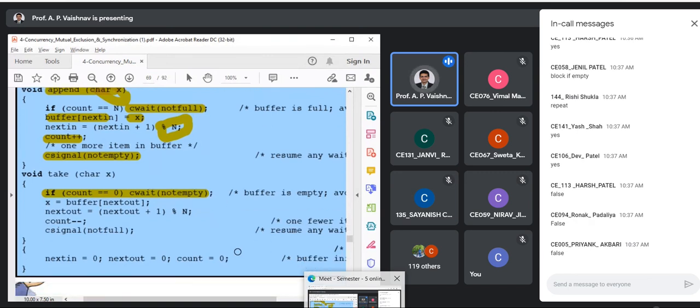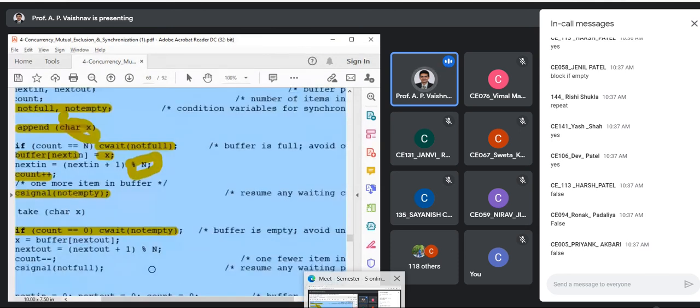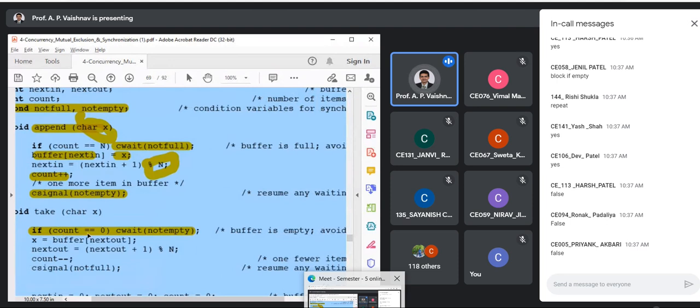So to make you more clear, I'll give you the situation over here. Not empty is true when there is at least one character in the buffer. Yes or no? In the other case, it is false. So basically, by checking this condition, if count is equal to 0, that means my buffer is empty. I need to block the consumer.